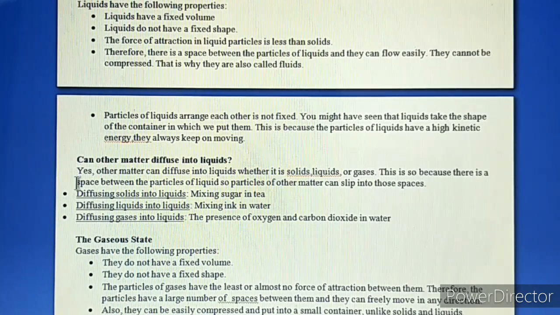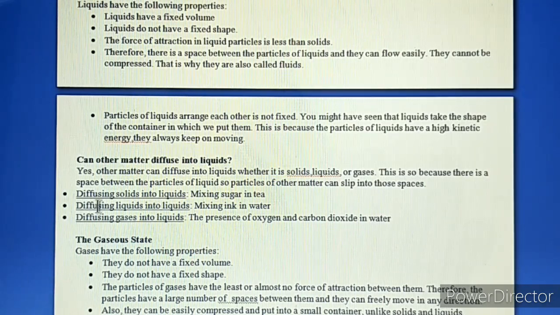And what is kinetic energy again? Kinetic energy is an energy which is produced due to motion of the particles. And as we know that the particles of liquid are arranged a little loosely, they have higher kinetic energy than solids. Now the question arises, can other matter diffuse into liquids? Yes, other matter can diffuse into liquids, whether it is solids, liquids or gases. And why? This is because there is space between the particles of liquid, so particles of other matter can slip into those spaces.